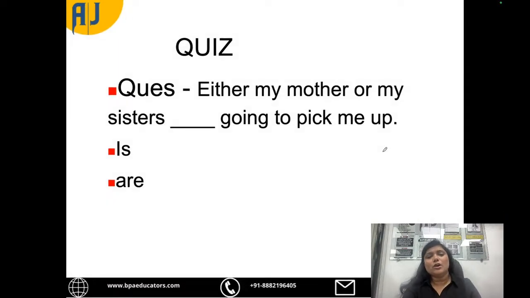Either my mother or my sister is going to pick me up, or are going to pick me up. Either my mother or my sisters are going to pick me up, which is correct? The answer would be either my mother or my sisters are, because we have to check the last subject. If this is a compound subject, then we always check the last subject and accordingly we put the verb. So here it will be either my mother or my sisters are going to pick me up.